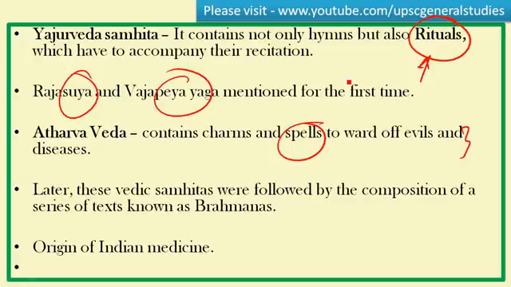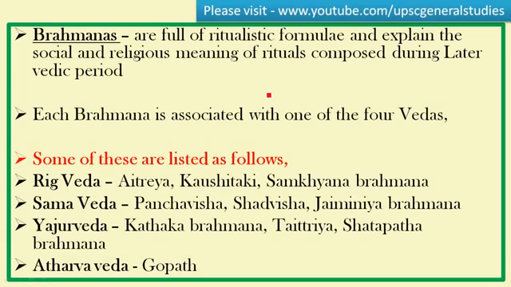Brahmanas, a series of texts called Brahmanas. These are books. Now this is for the origin of Indian medicine. These Brahmanas are full of ritualistic formulas. They also explain the social and religious meaning of these rituals through this text, composed during the later Vedic period. So rituals came into prominence during the later Vedic period, not the prayers. Rituals had the prominence during this period.